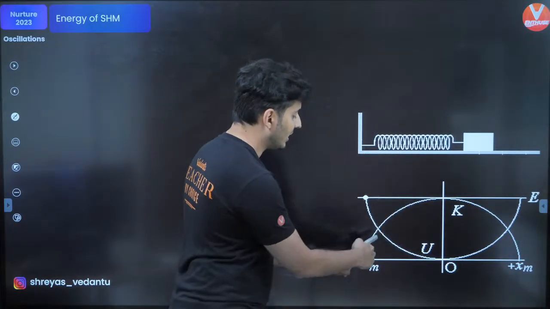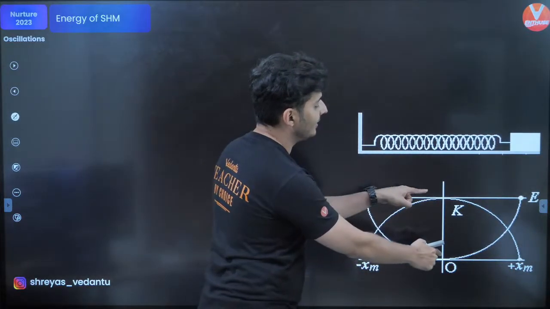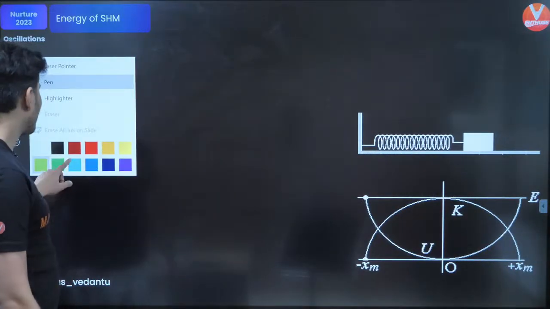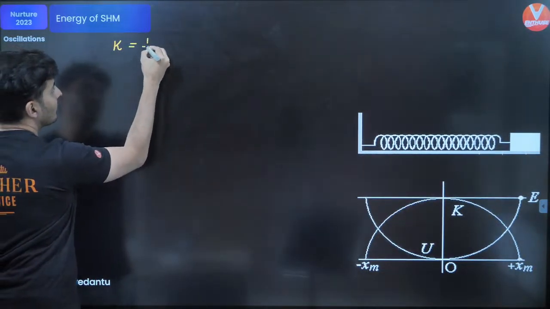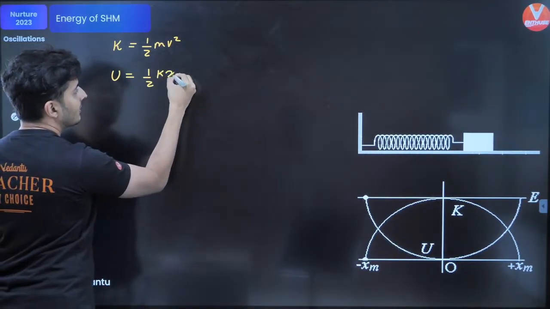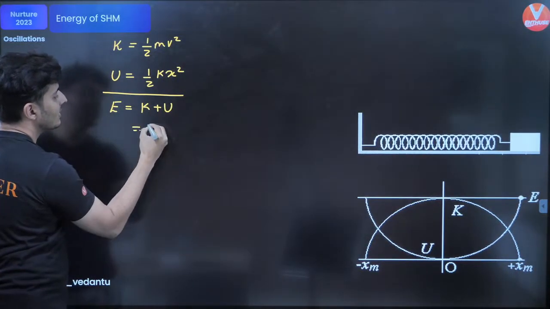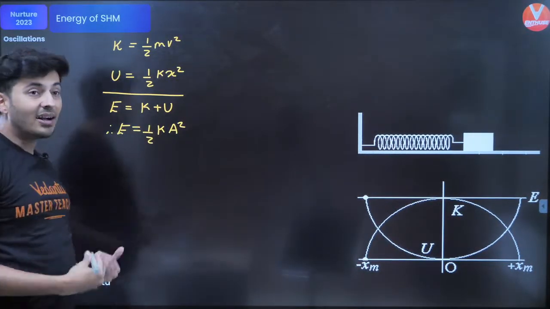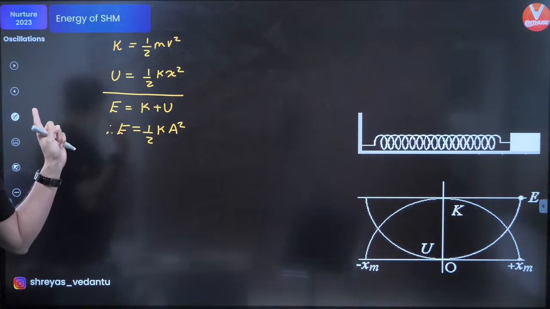Over here, kinetic energy is 0, potential energy is maximum. As potential energy decreases, kinetic energy increases. And again it converts back. So their sum always remains constant. If I had to give you formulas for energy, for kinetic energy, obviously it is half m v square. Potential energy is half k x square. Their sum, which is the total energy, K plus U, is just half k amplitude square. Keep this in mind, very, very important. Half k A square. Got it, my warriors? This is something which you should definitely know.